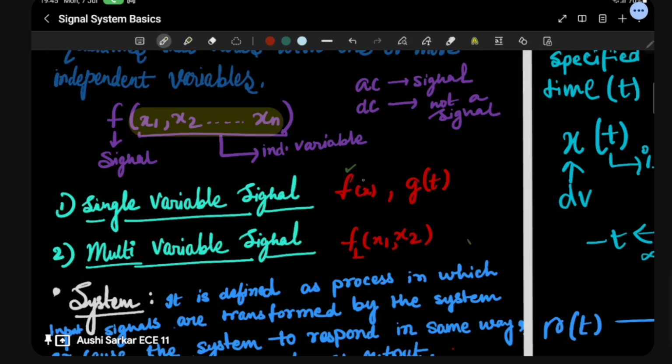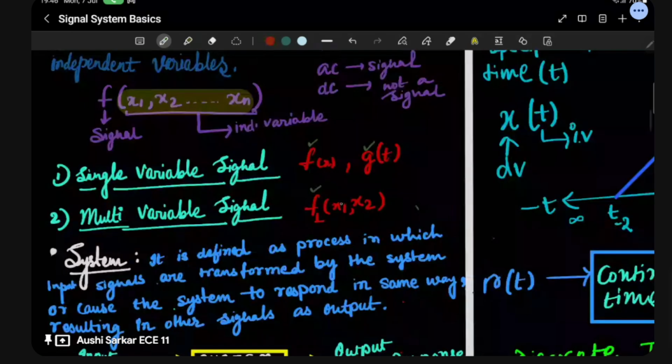And g depends on t, where t is time. So this is a single dependent variable. But in the case of multivariable signals, the signal depends on many variables, x1, x2 and so on.